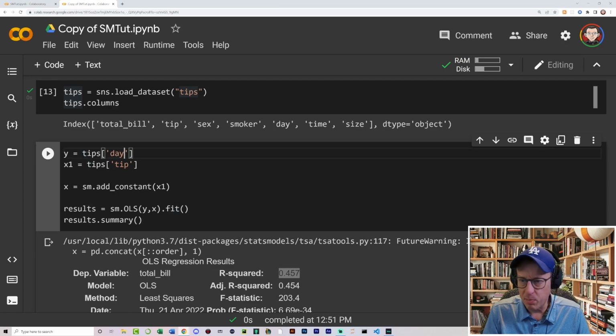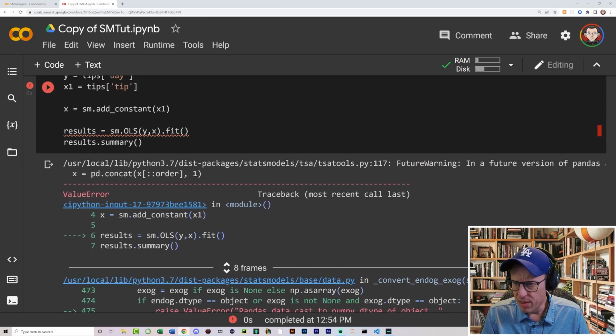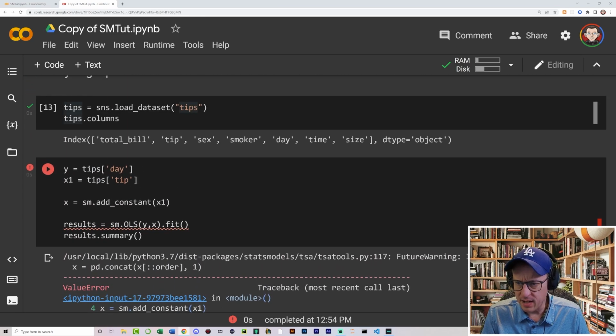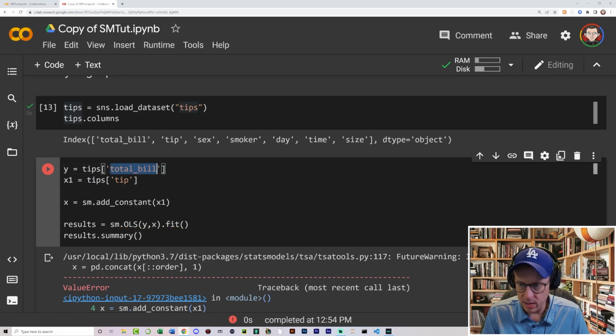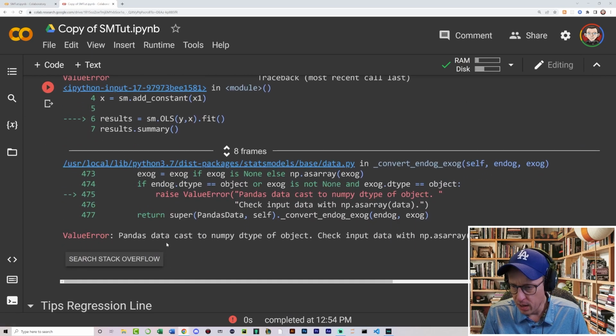There has to be a data point for both of them, and I'm guessing that there's not a data point for every single one of these. I'm guessing the data set is kind of damaged for some reason, and it does not have a data point that lines up with tip for the two different things that I typed in, and that's the reason why it's giving me this error.